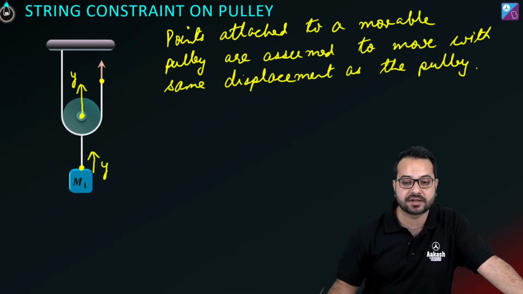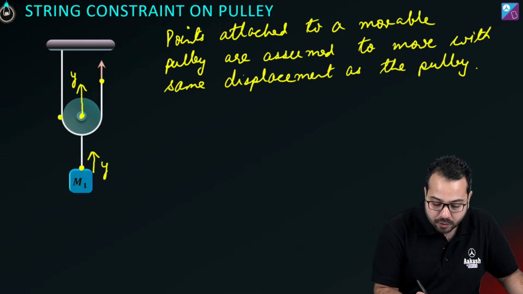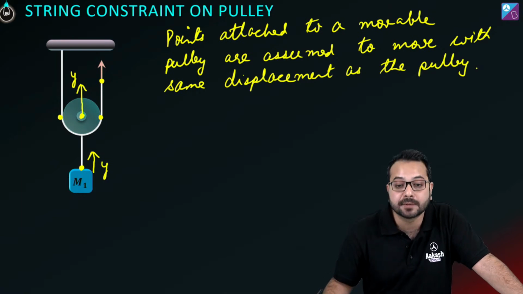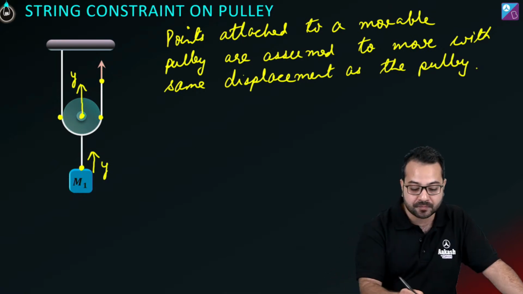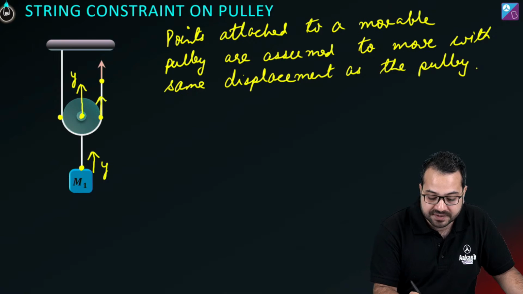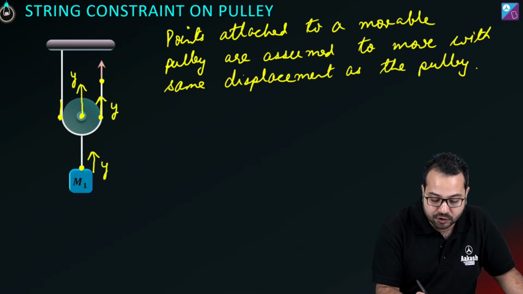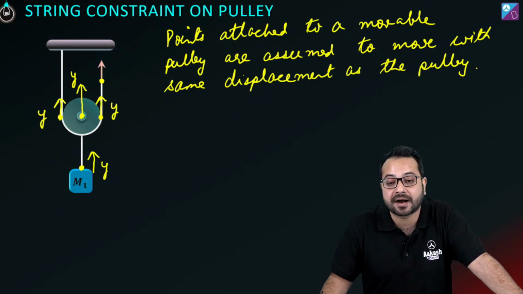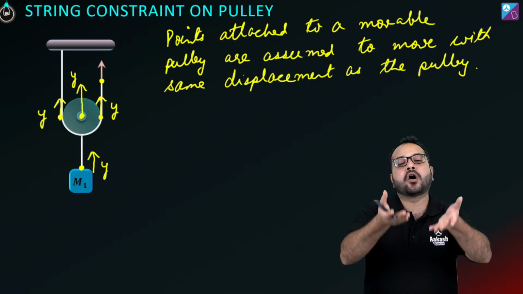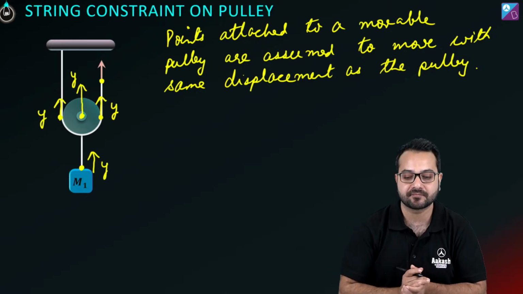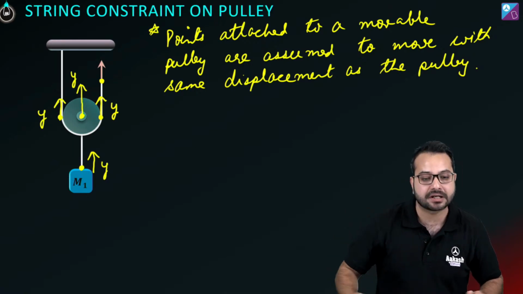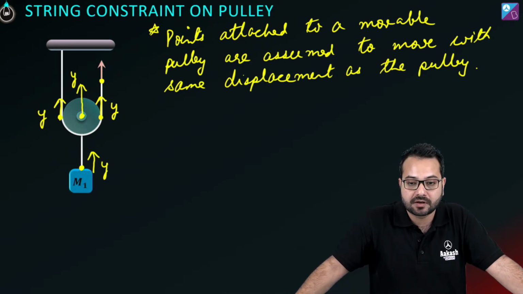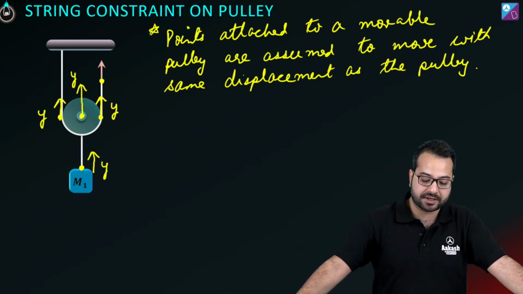Now the most important thing, the points which are attached or which are in contact with the pulley, we will assume that they also have the same displacement. So I'll assume कि इसका displacement भी y है और इसका displacement भी y है, because it is going along with the pulley. Is this clear? Is this statement absolutely clear? This is the critical statement. क्या ये clear है? ठीक है, चलो बहुत बढ़िया.